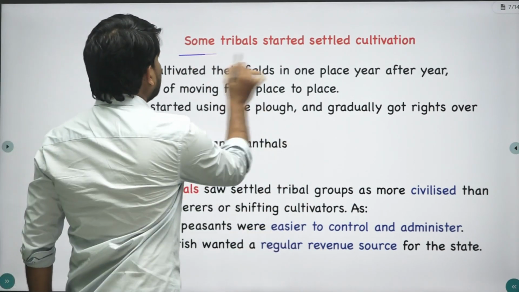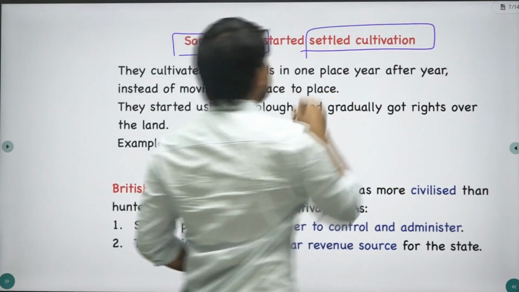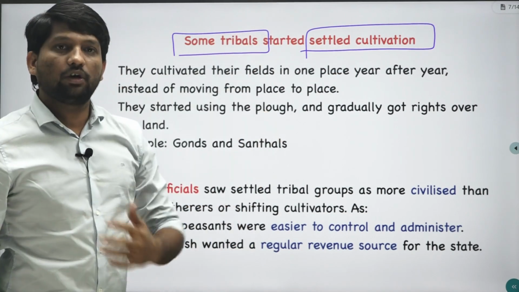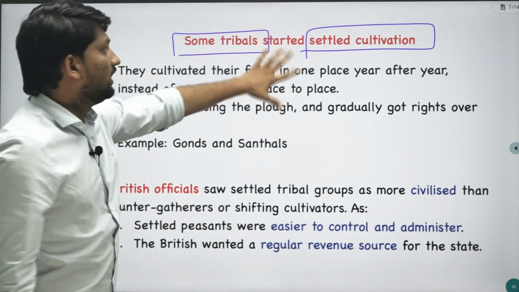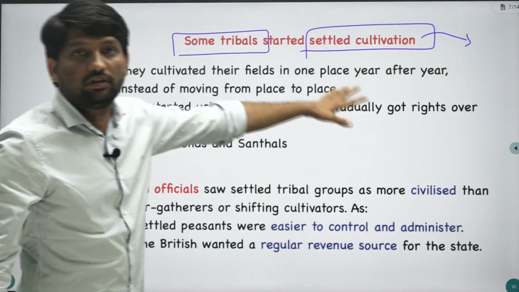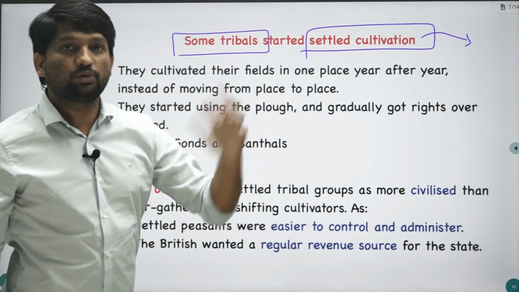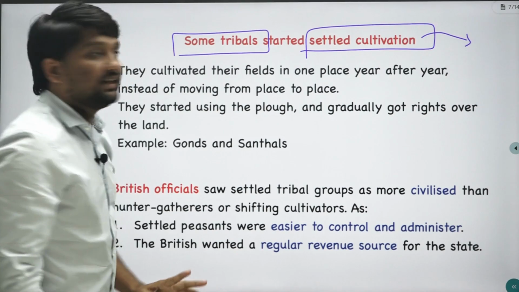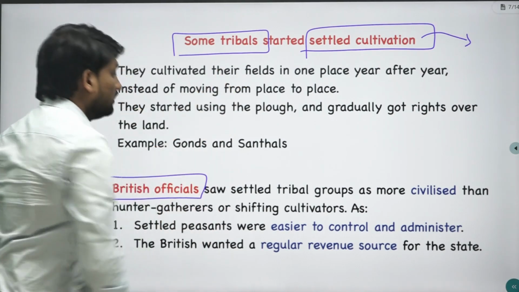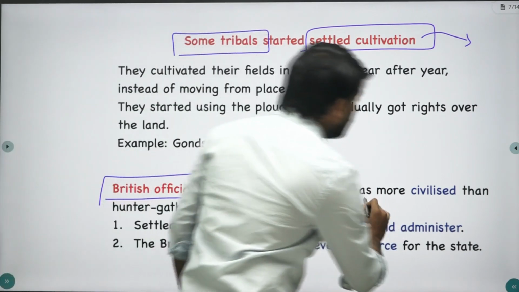But some tribals even started settled cultivation during that time. Settled cultivation means, as opposed to zoom cultivation or shifting cultivation, they settled in a single place. They used the plow, means unlike shifting cultivation, they did not roam from one place to another. Instead, they started settled cultivation. And if you see the British attitude, British officials saw the settled tribal groups as more civilized.